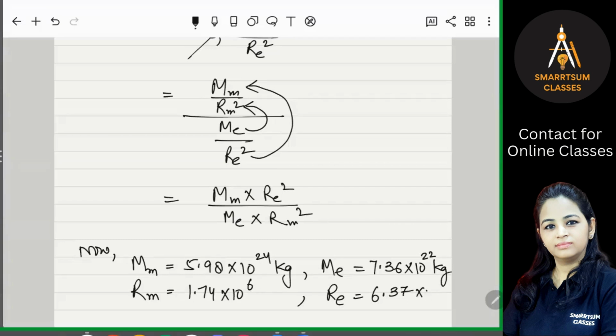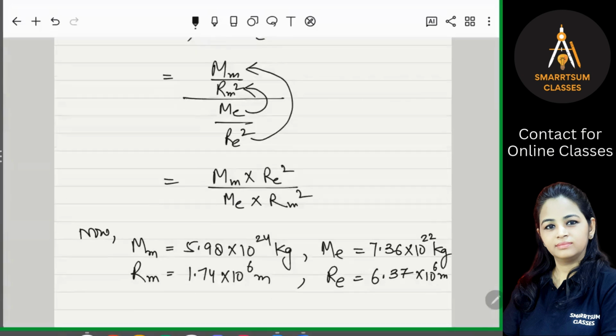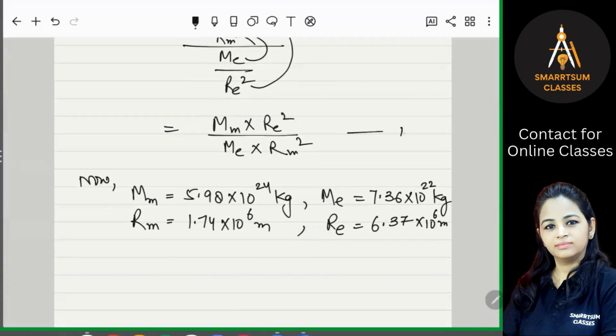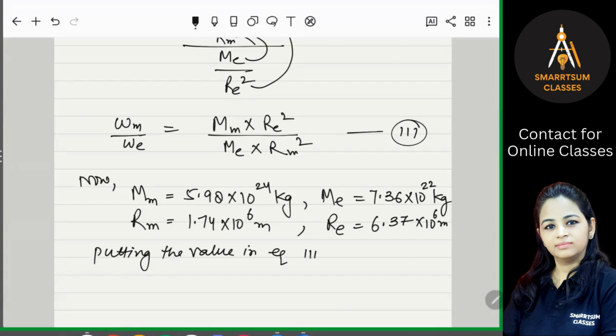6.37 into 10 to the power 6 meters, right? Is that clear? So these are the radius of moon and Earth. Now we will put these values in this. Suppose this is equation number 3, Wm upon We, right? So now putting the values in equation number 3, what we get? Wm upon We, this is equal to, now put the values.